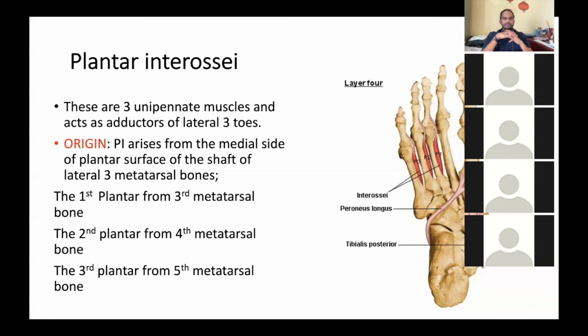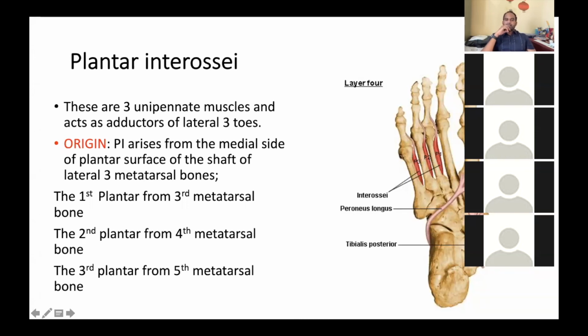Dorsal interossei are abductors, plantar interossei are adductors, adductors of the lateral three toes, fifth, fourth, and third. The second toe is the axis and cannot move, so adduction happens only with the third, fourth, and fifth toes.